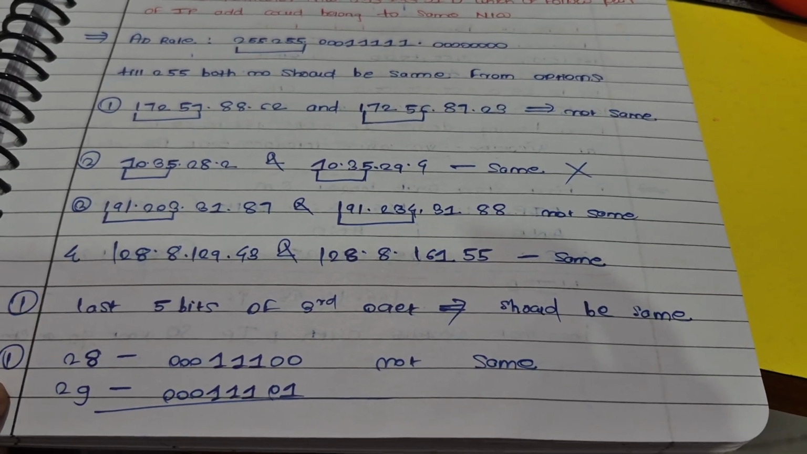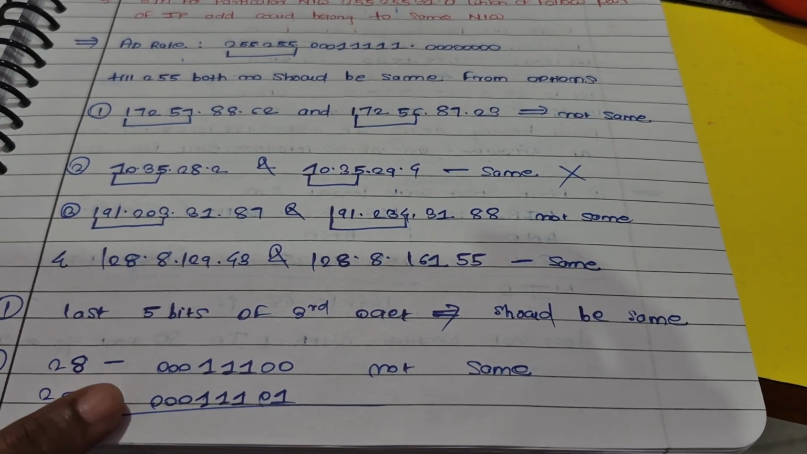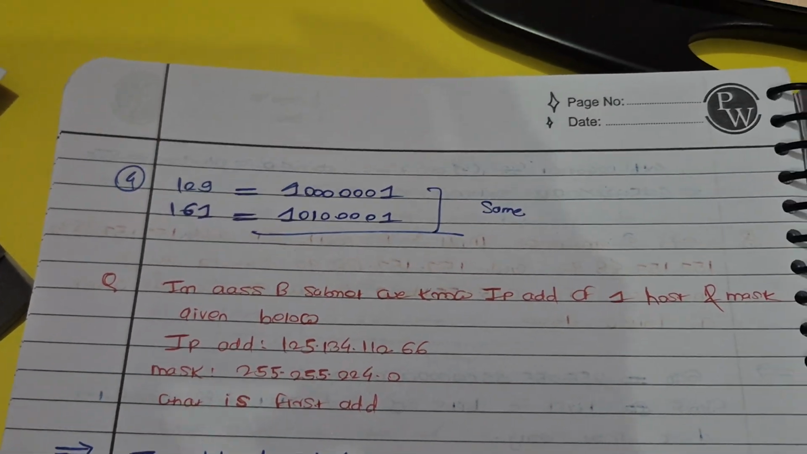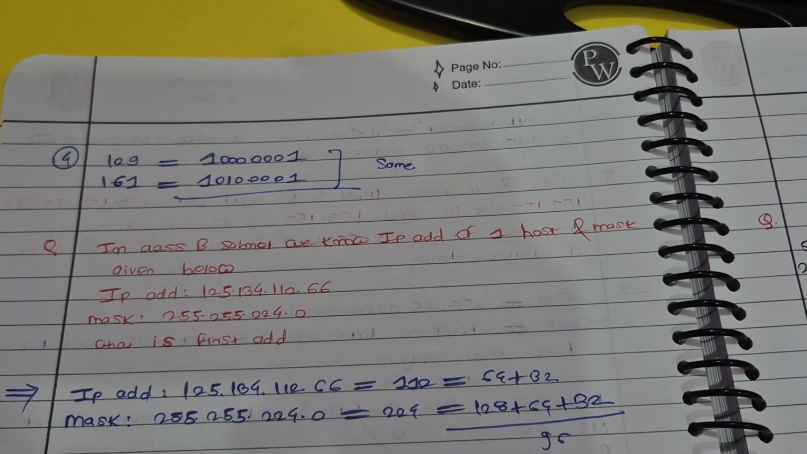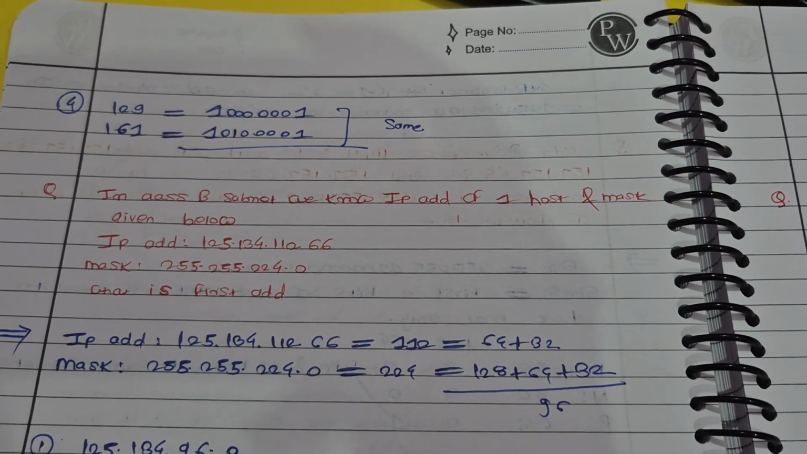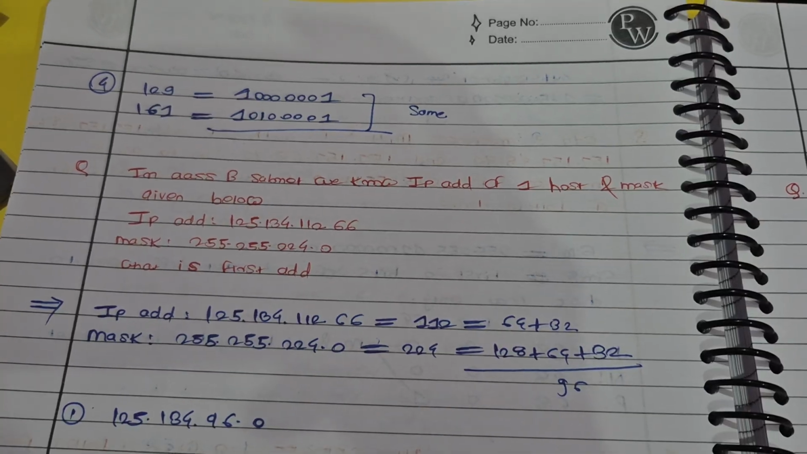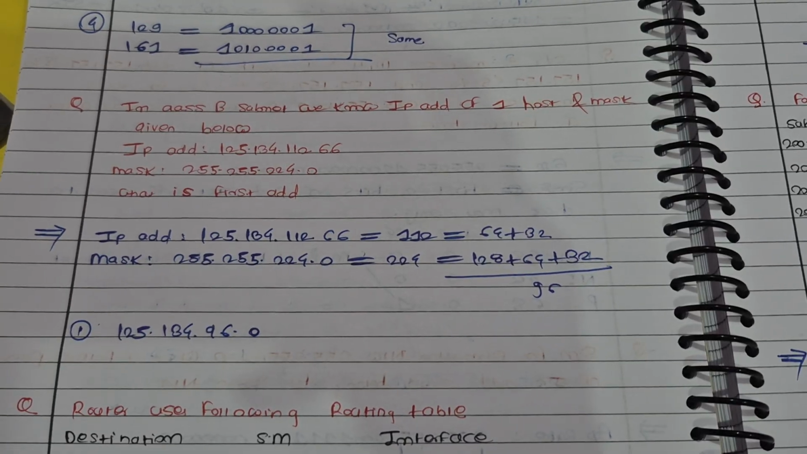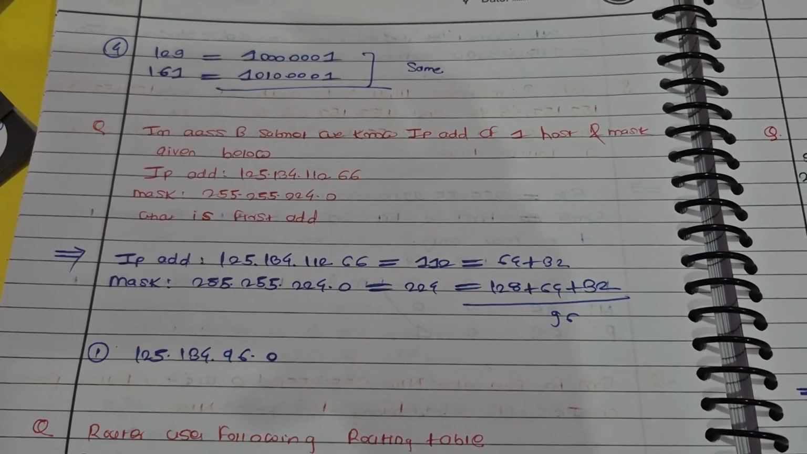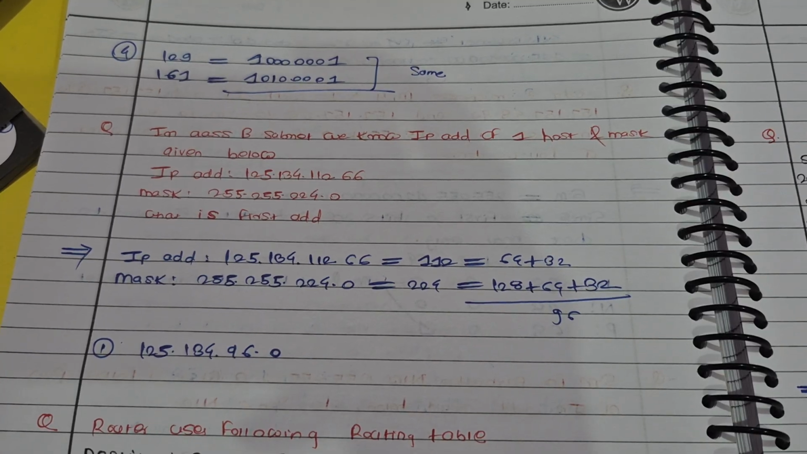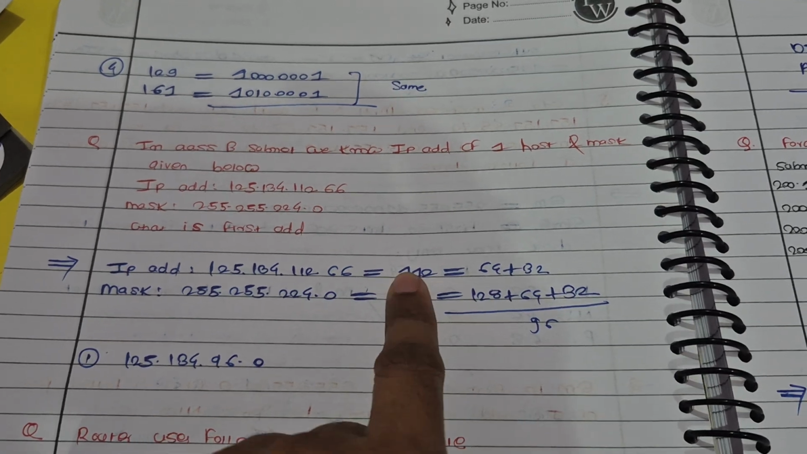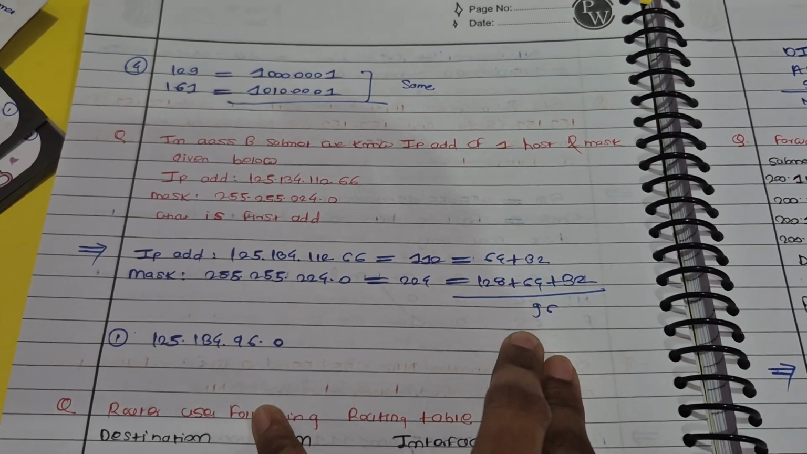See, they have checked the option here, 28 and 29, nothing is common, not same, so it gets cancelled. And here last 5 bits are same, so it's the answer. Fourth is the answer. So in a class B subnet, we know the IP address of the first host and the mask given below. What is the first address? This is again a short trick I've told earlier. You have to convert 112 and 224. And common is 96 here, I feel. 64 plus 32, 96. So that comes in the answer.